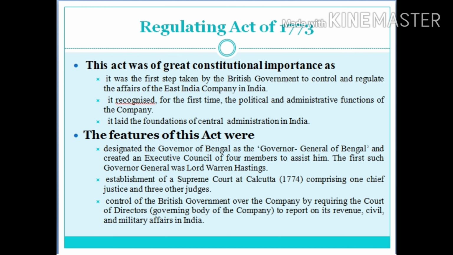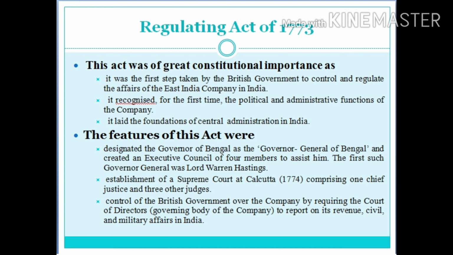The next act is the Amending Act of 1781. This act was passed to rectify the defects of the Regulating Act of 1773, and it is also called the Act of Settlement. The main features of the act were: it exempted the Governor General and the Council from the jurisdiction of the Supreme Court. Similarly, it also exempted servants of the company from the jurisdiction of the Supreme Court for their official actions. It excluded the revenue matters and the matters arising in the collection of revenue from the jurisdiction of the Supreme Court.